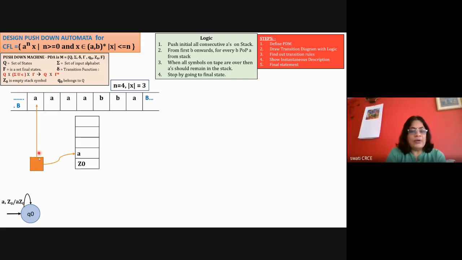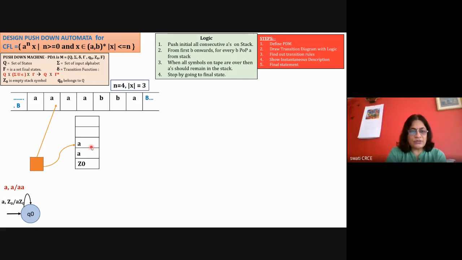So again, now the read head will go ahead, and now it is ready to read the next symbol. Now this next symbol is A and stack symbol is A. Here it was A and Z0 previously. Now it will be A comma A. So for A comma A also, we need to define the rule that if it is A and here A, push A onto the stack. So write that here. So A comma A is equal to double A.